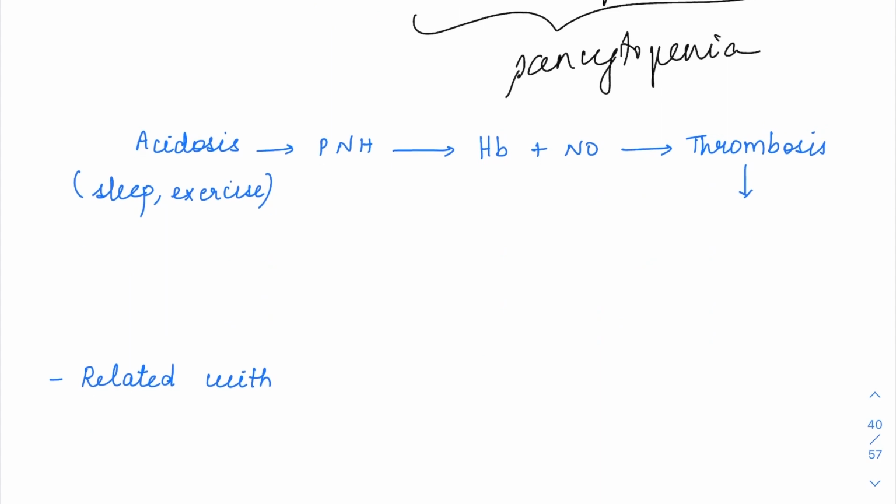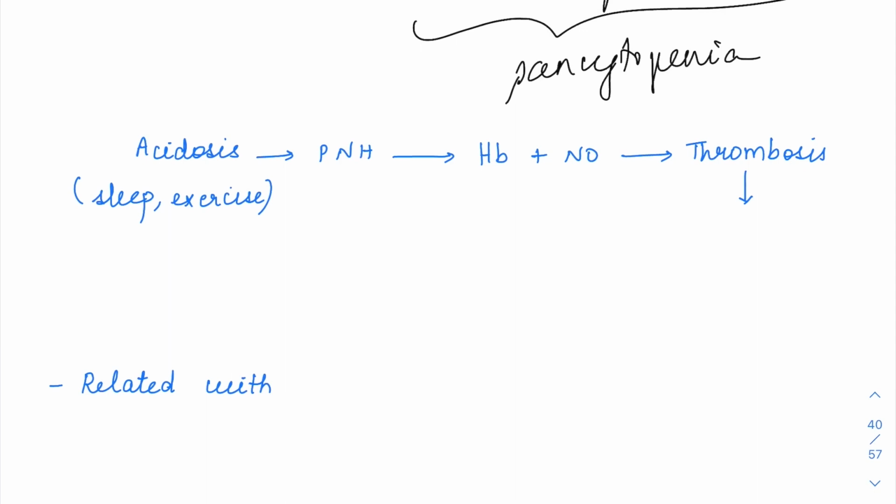So why is this given the name nocturnal? Usually the patients have the symptoms of hemoglobinuria during night. So in PNH, there is going to be hemoglobinuria in the night time. Why so? Because during night time, or even sleep or exercise, there is going to be a decrease in the pH resulting in acidosis. And this acidosis can trigger this defect. So acidosis can result in hemoglobinuria. That is the reason why these patients have hemoglobinuria at night time.